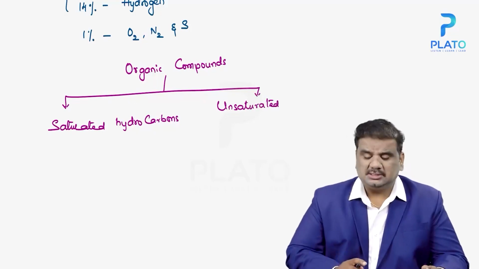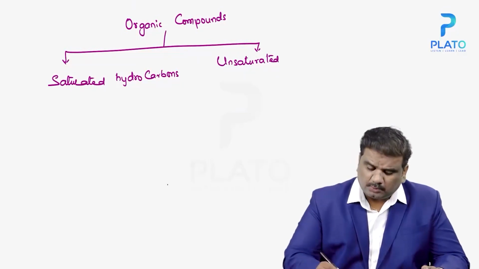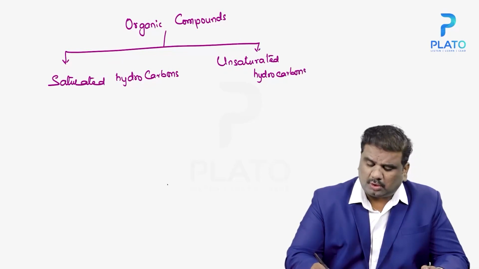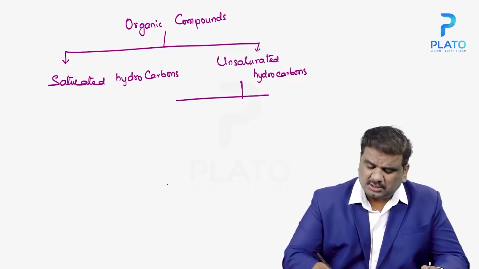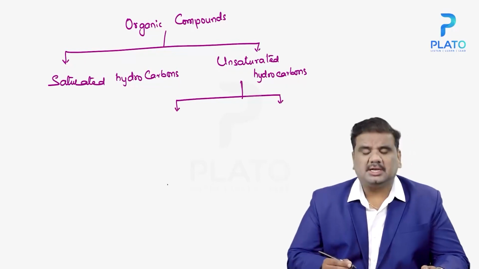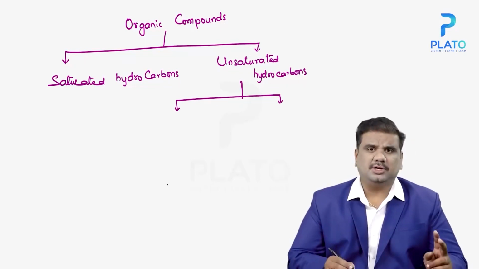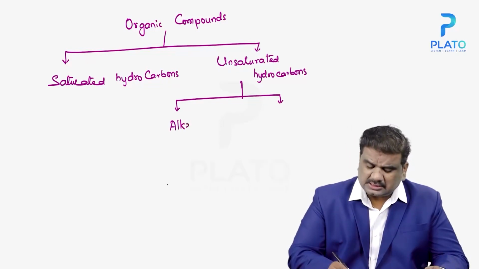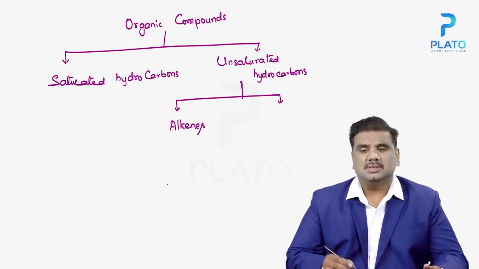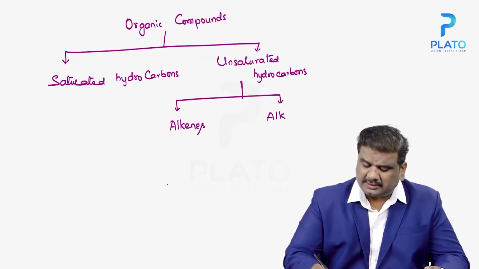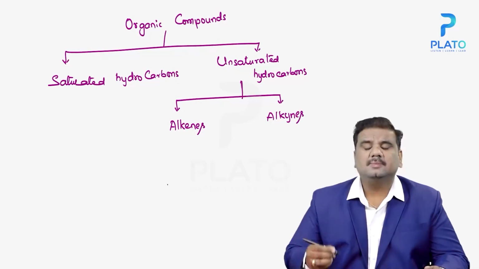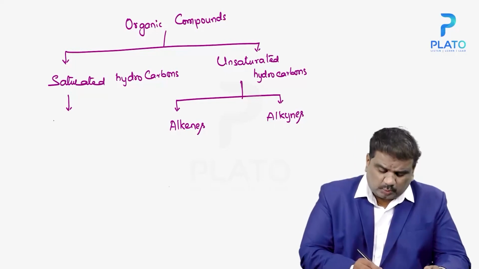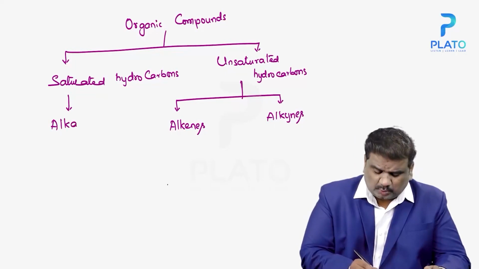Unsaturated hydrocarbons are further classified into two different things: one is alkenes, and the other is alkynes. Saturated hydrocarbons have only one category, that is alkanes.